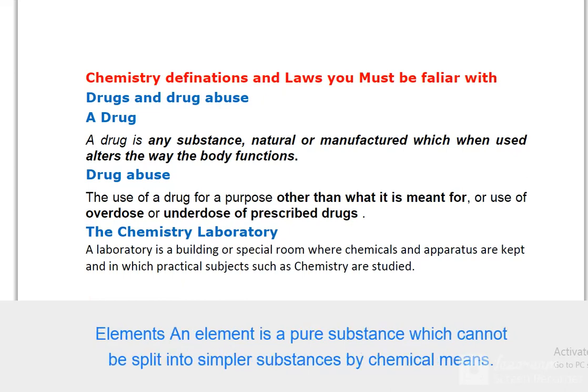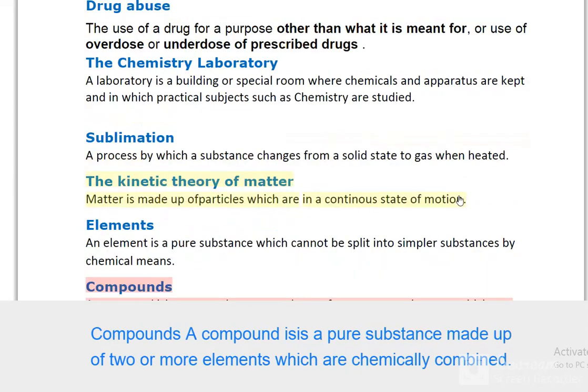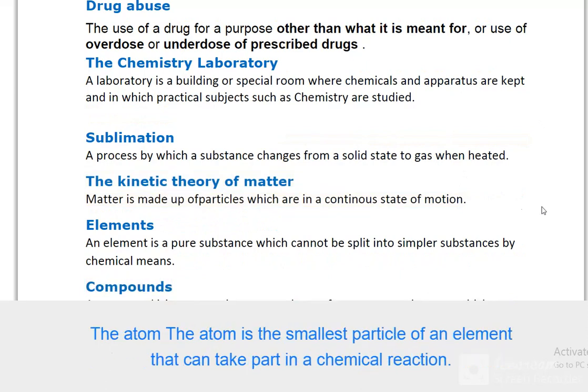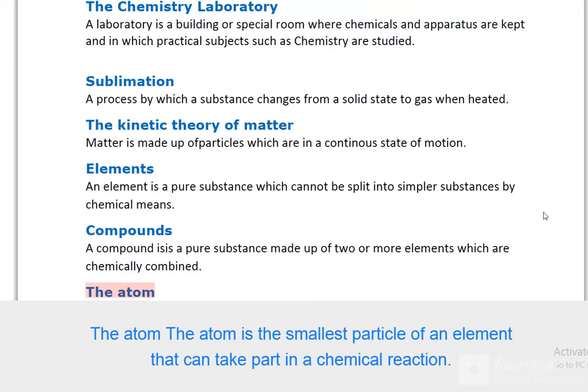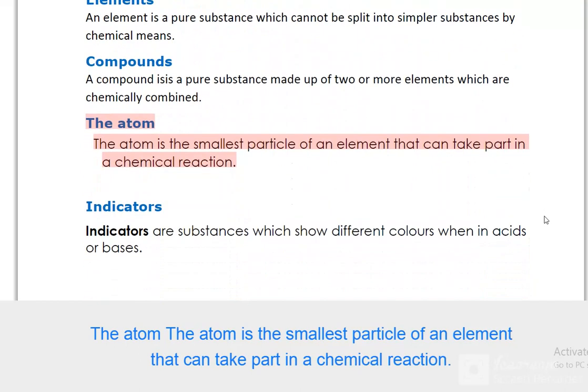Elements: an element is a pure substance which cannot be split into simpler substances by chemical means. Compounds: a compound is a pure substance made up of two or more elements which are chemically combined. The atom is the smallest particle of an element that can take part in a chemical reaction.